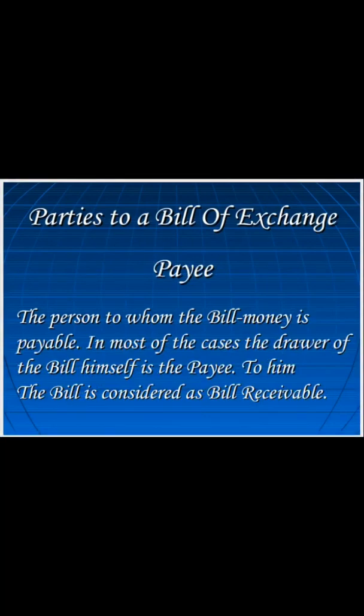Now the third party is the payee, the person to whom the bill money is payable. That means the amount mentioned in the bill of exchange has to be paid to the payee. Most of the time the payee and the drawer are the same person, but it is not necessary. Sometimes the drawer may endorse the bill or discount the bill with the bank, and in that case the drawer and the payee would be two different persons. And whoever the payee is, the bill of exchange would be considered as bills receivable, that means a current asset, for that person.